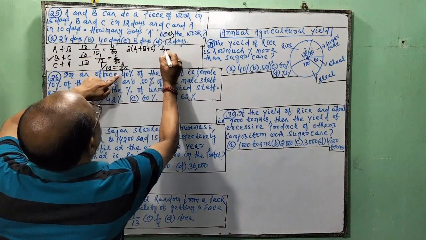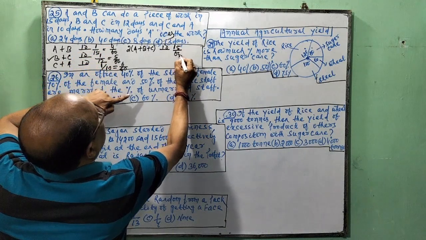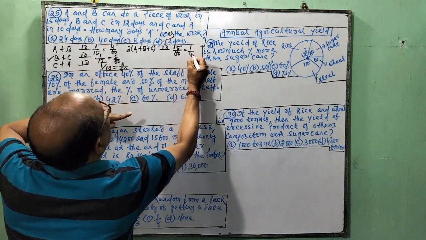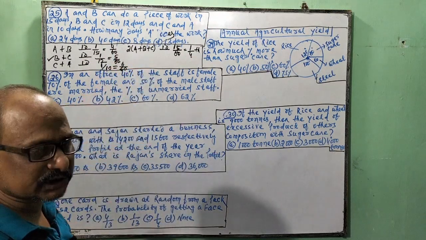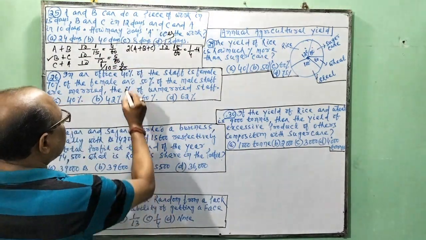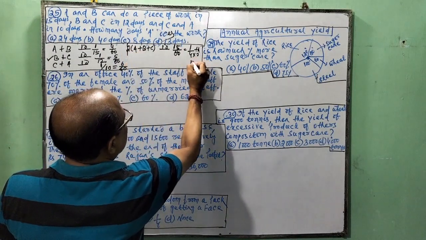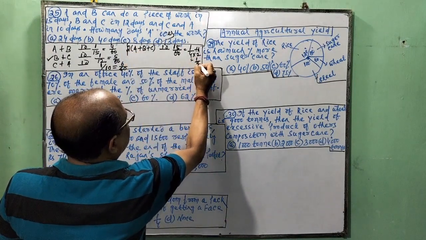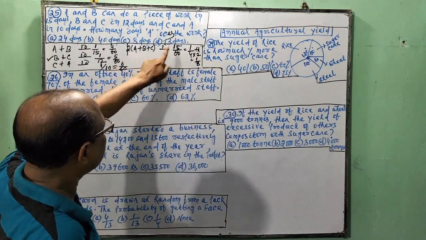1 day what? 15 by 60. It means 1/4 of the work. Who has done? 2 whole into A plus B plus C, 1 day work. So for only A plus B plus C, dividing by 2, it is 1 by 8 parts of work. So A plus B plus C, 1 day work, 1 by 8.